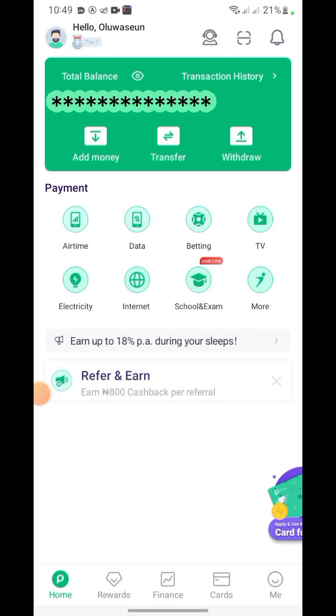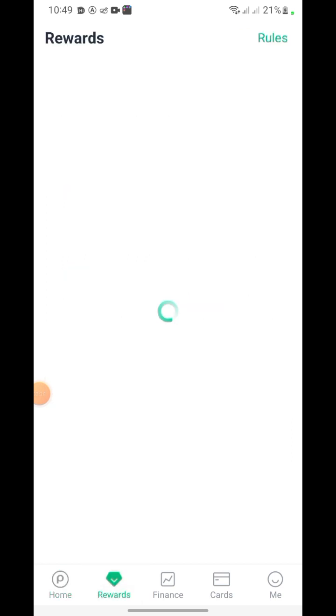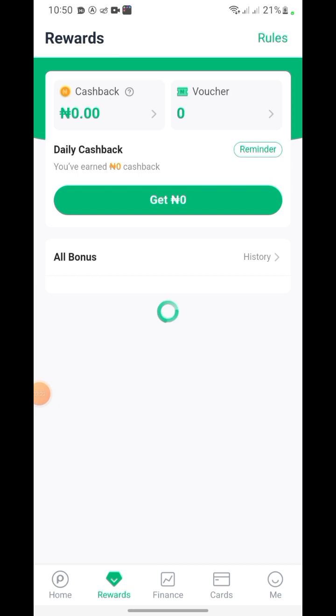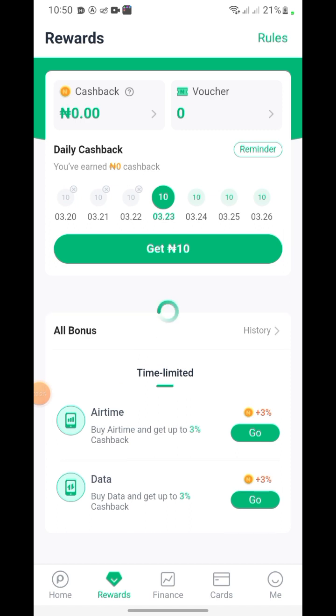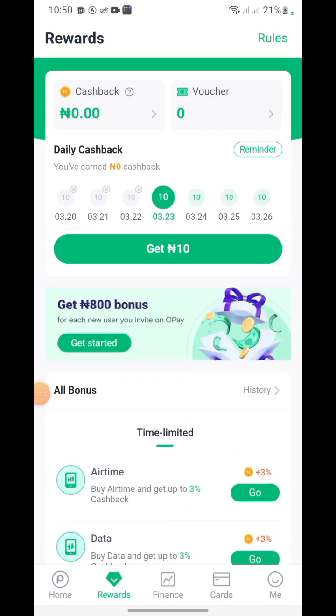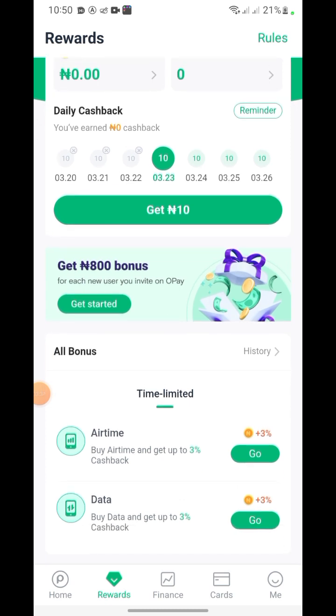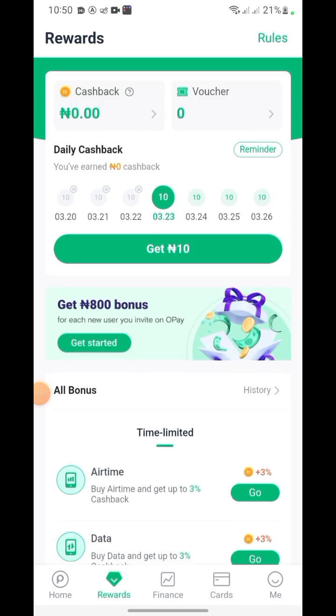So let's go to rewards. When you come to rewards, you're going to see something like this. When you buy airtime, you get a cashback of 3% of whatever you buy. You buy data, you get 3% cashback of what you buy. That's what it just means.